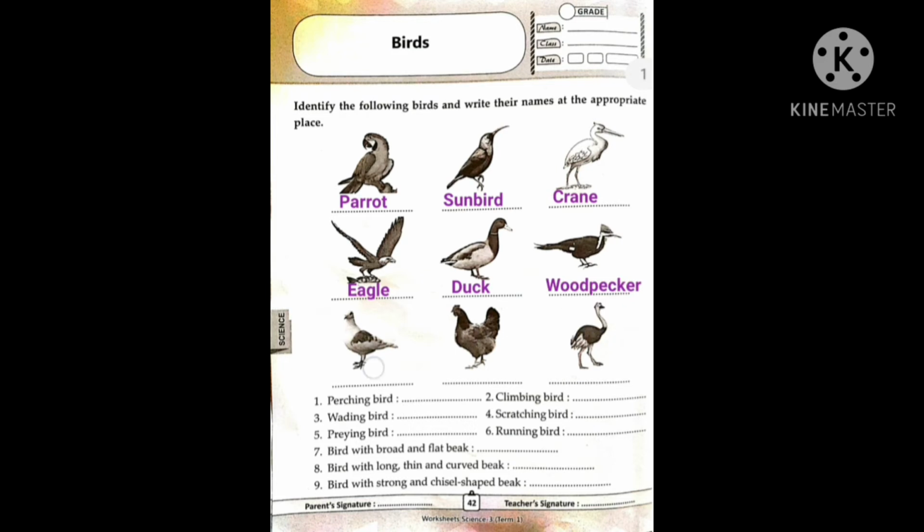Woodpecker. Now, the seventh bird. Which bird is this? Yes, it has a short and horny beak to crush hard nuts, grains and seeds. Tell me, which bird is this? Yes, it's a pigeon. We can write here pigeon.